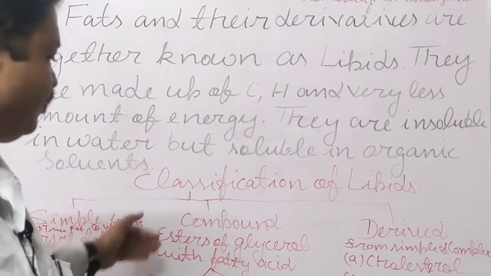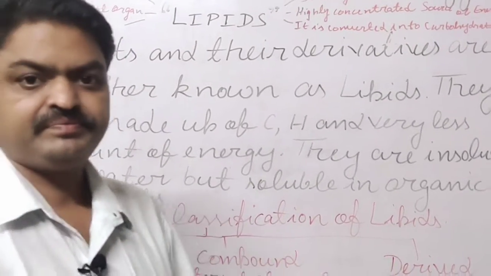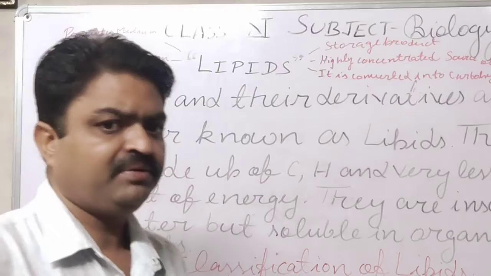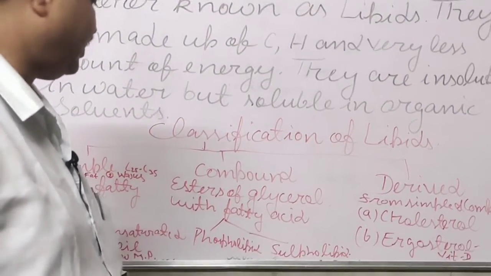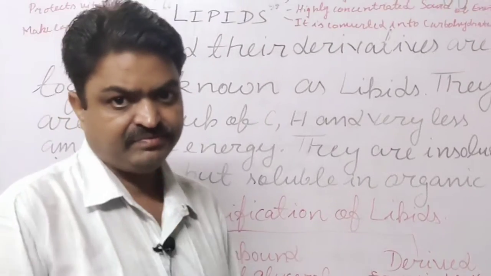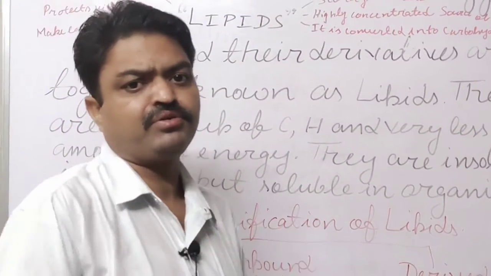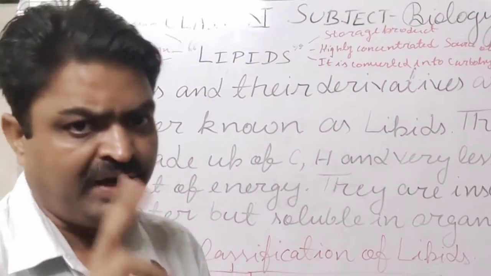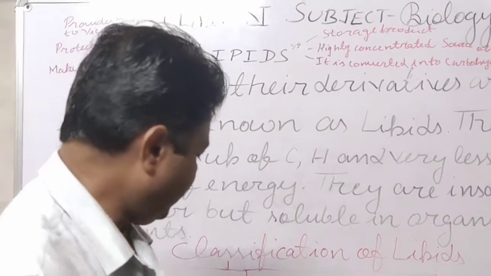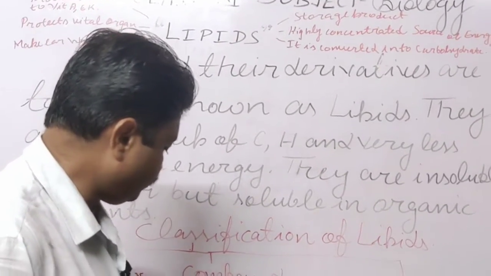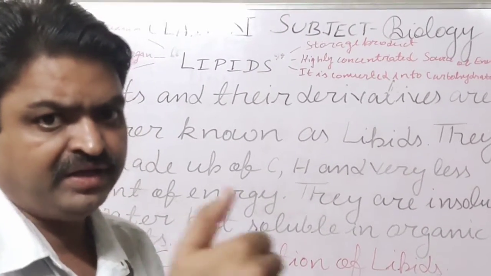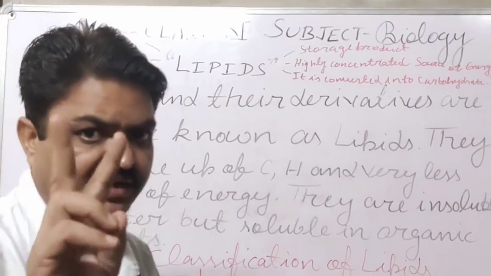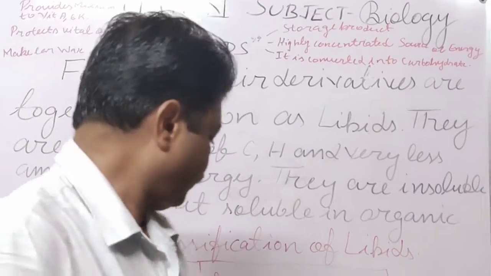Now we come to the compound lipids. What are compound lipids? They are the esters of glycerol with fatty acid, and they also contain some amount of protein. With the help of two elements, phosphorus and sulfur, they are categorized into two groups.